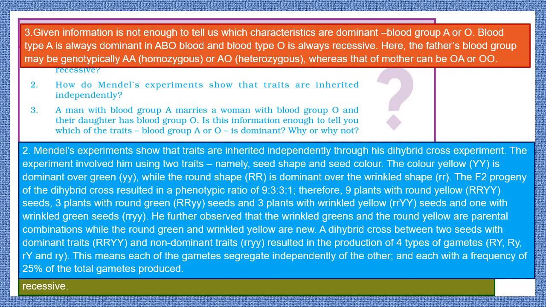The father's blood group may be genotypically AA or AO, whereas that of the mother can be AO or OO. So the information is not proper or complete.